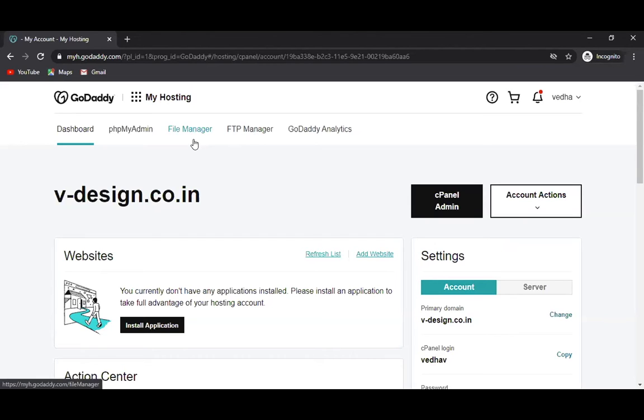And FTP manager means whatever folders you have created in the file manager, you can give different access to different folders to different people using FTP. Let's suppose you have two folders, folder 1 and folder 2, and this is website 1 and website 2. Now you want to give the access of website 1 to me only. In that case, I will access only website 1 data. I will not be able to access website 2 data, though both the site data is available on the same server.